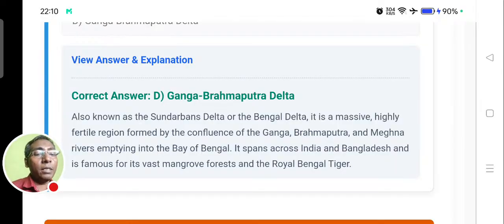And the major features of it: it has the mangrove forest, the forest whose roots are above the water or above the land surface, and it is famous for the Bengal tiger. This, very shortly, I will go.